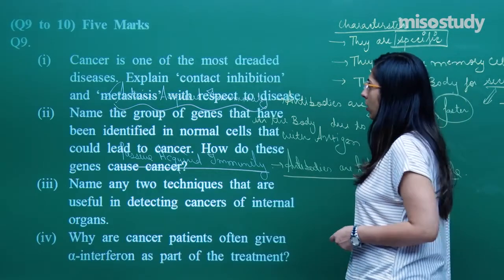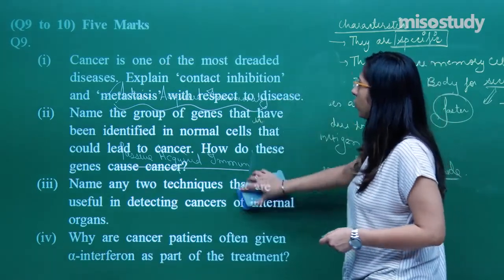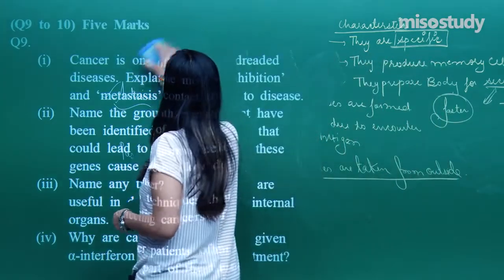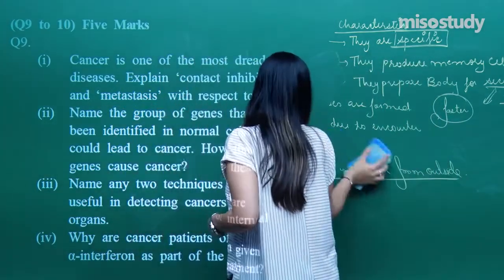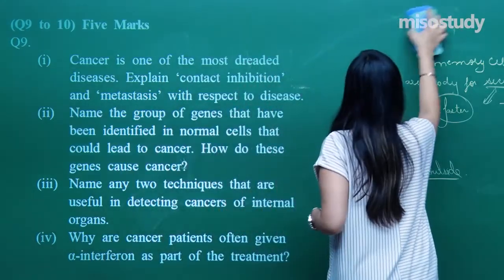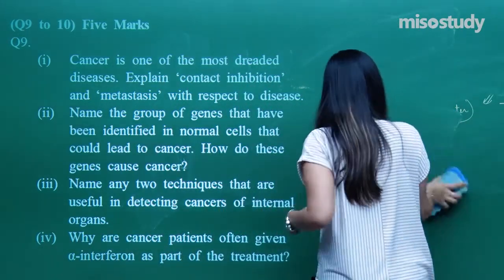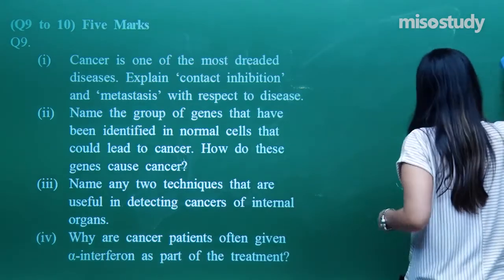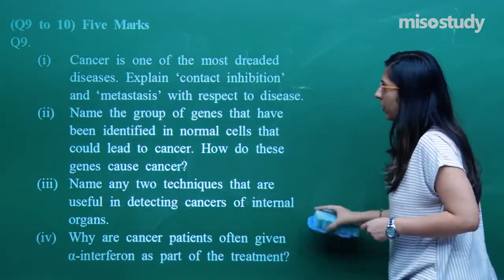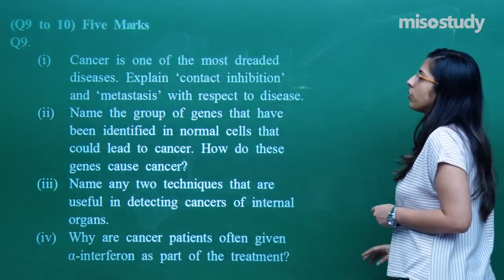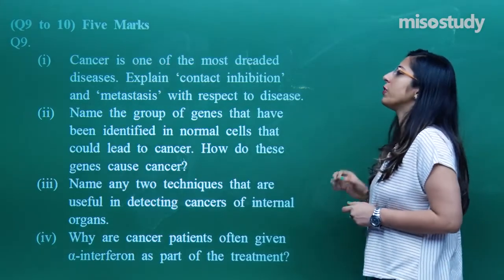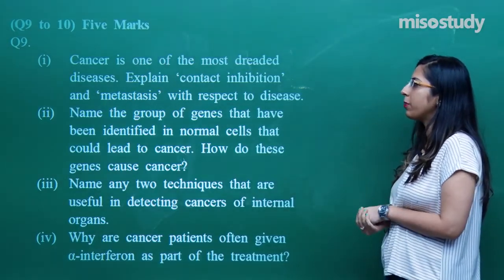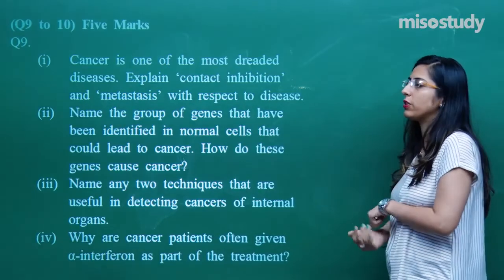Let's move on to the 9th question. A very big question, not very big. The question is big, but the answer is very short. So, the main thing is understanding the question. If you understand the question, you can easily attempt this type of question. So, cancer is one of the most dreaded diseases. Explain contact inhibition and metastasis with respect to the disease.